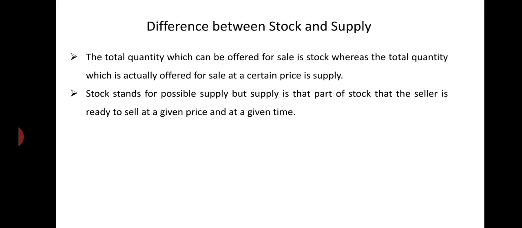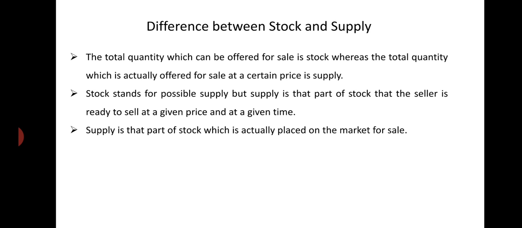That is possible supply. But that part of stock which is actually offered for sale at a particular price at a given time is known as supply. What quantity he offers for sale at a particular price, that is supply, right?